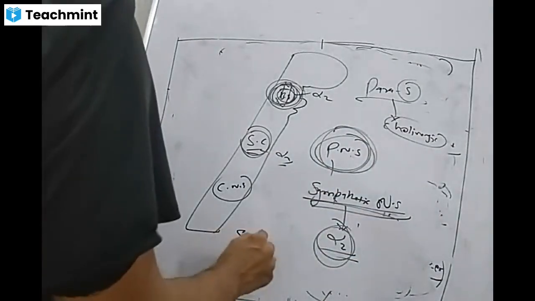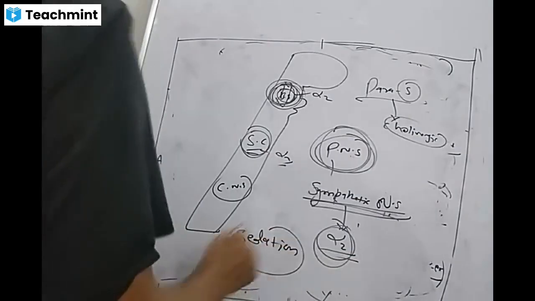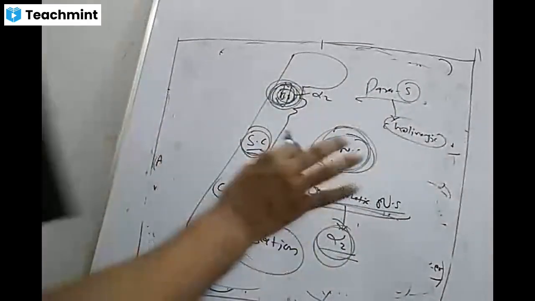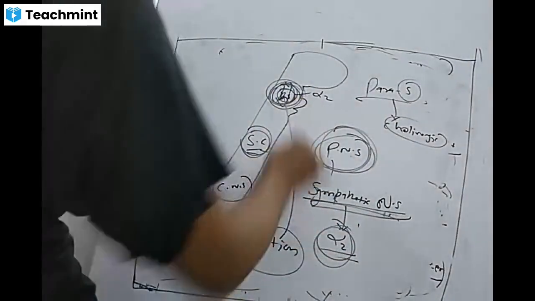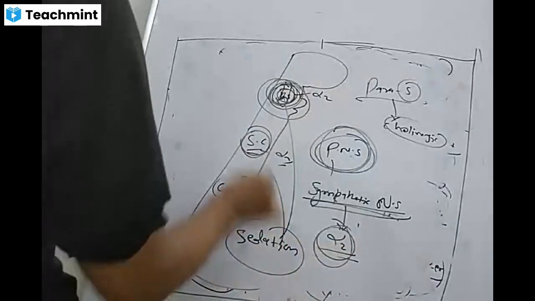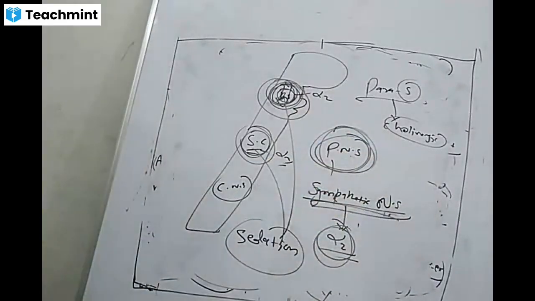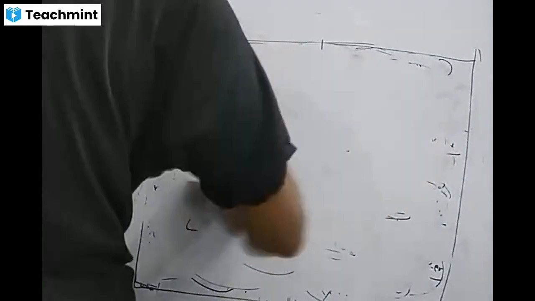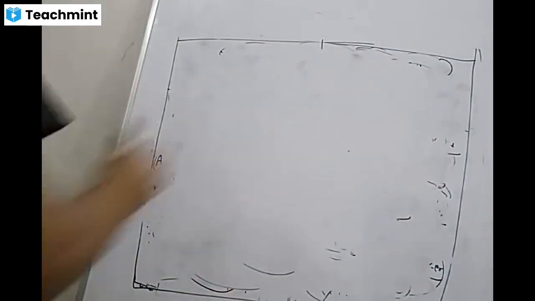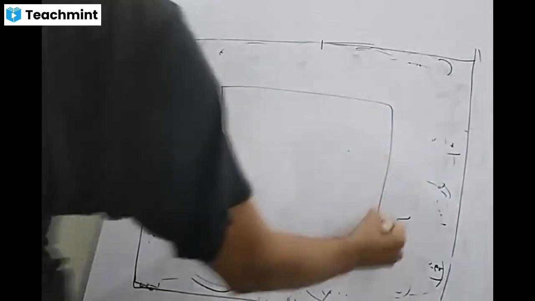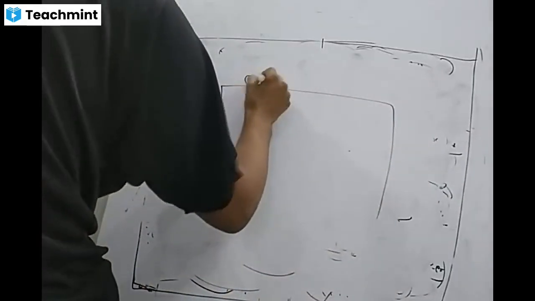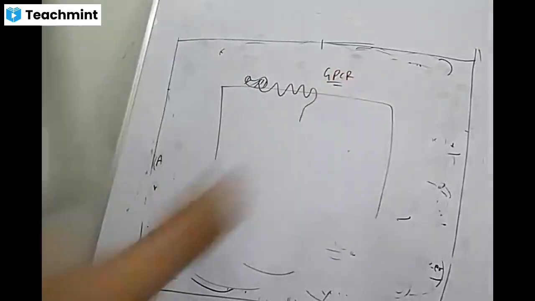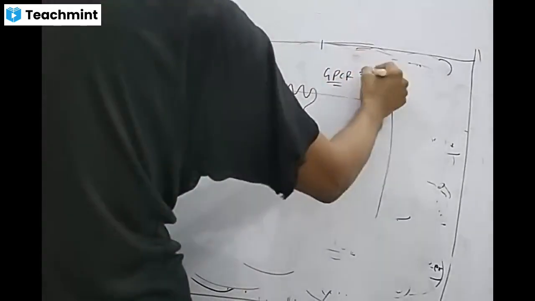So to produce our desired action, that is sedation, we are going to stimulate alpha-2 at the level of brainstem and at the level of spinal cord. Why are we stimulating the alpha-2 receptor? See, this is the neuron and this is your G protein coupled receptor, that is alpha-2.